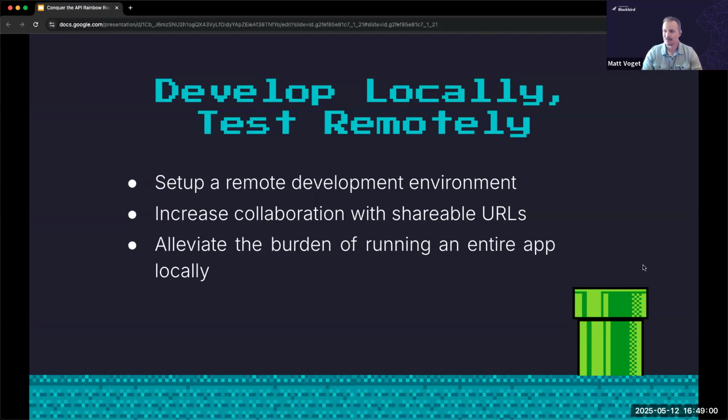So with a remote development environment, your app doesn't exclusively have to run on localhost anymore either. It opens up the opportunity for us to create shareable URLs and ways to preview changes you're making to an API without having to commit your code and pray that it all works, right? So we're removing the burden of having to run your entire app on localhost, but still reaping some of the benefits of having a remote test environment.